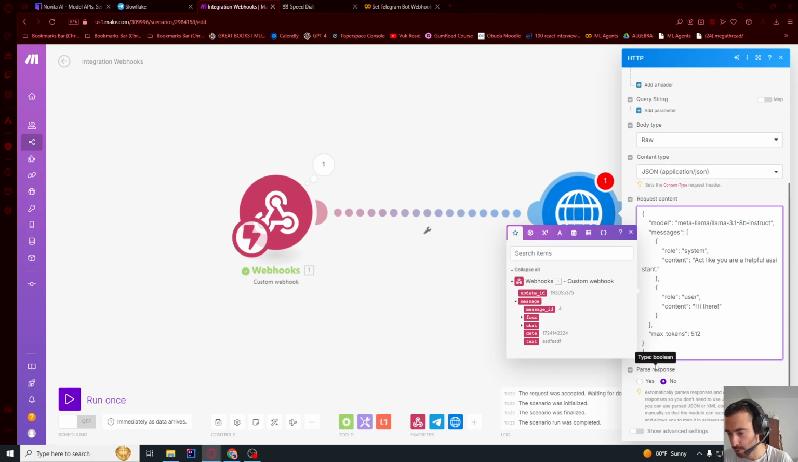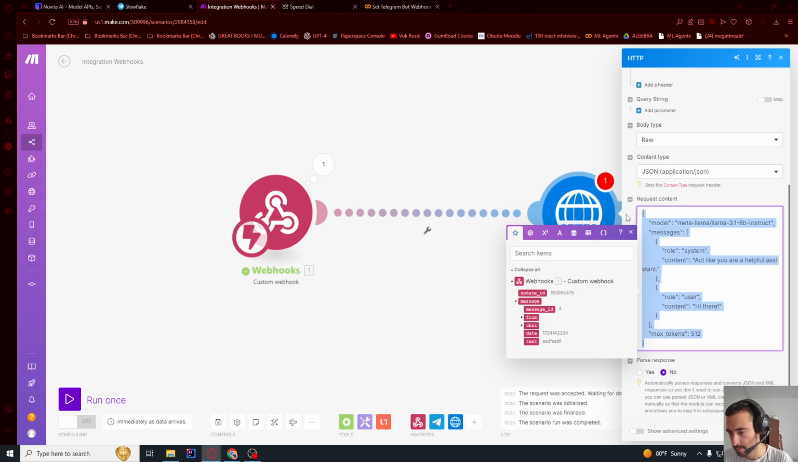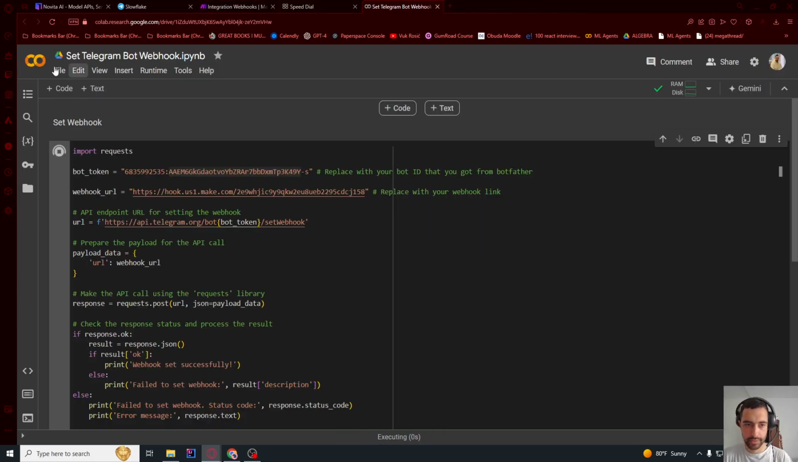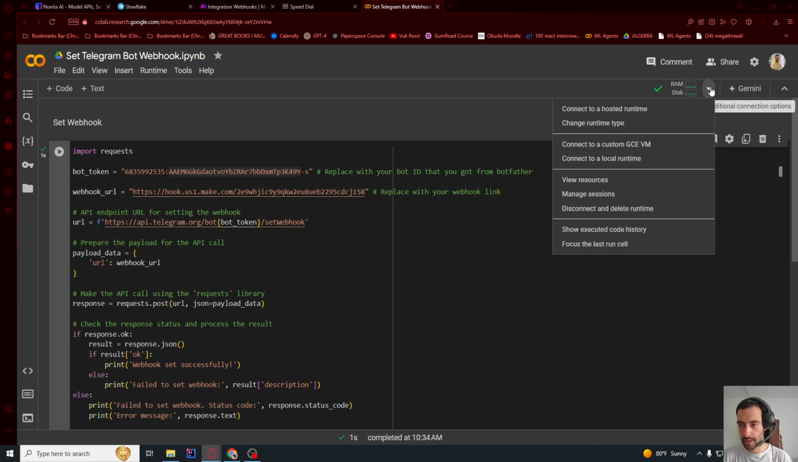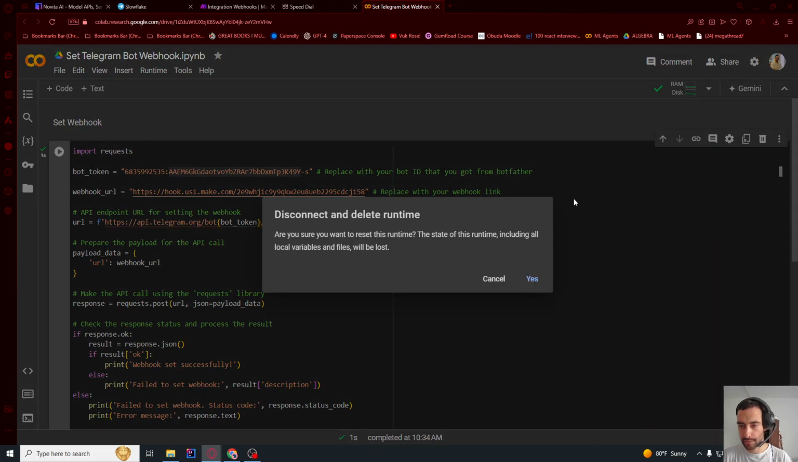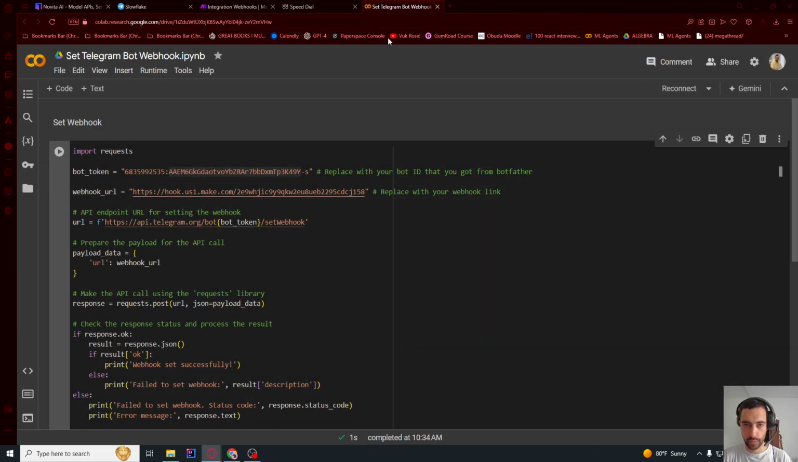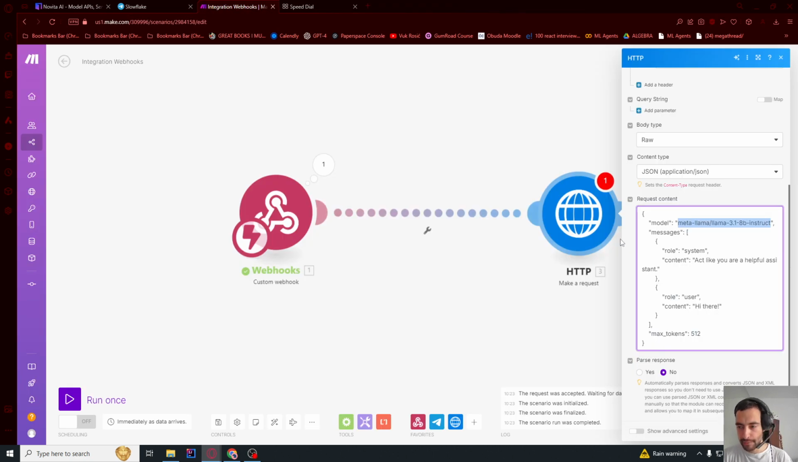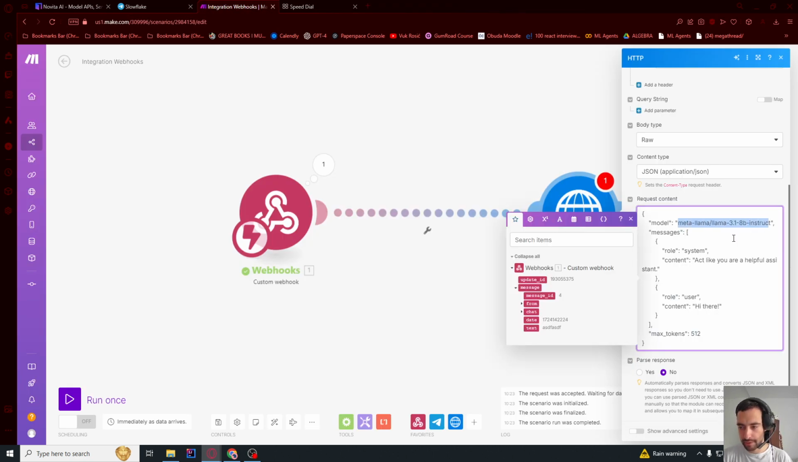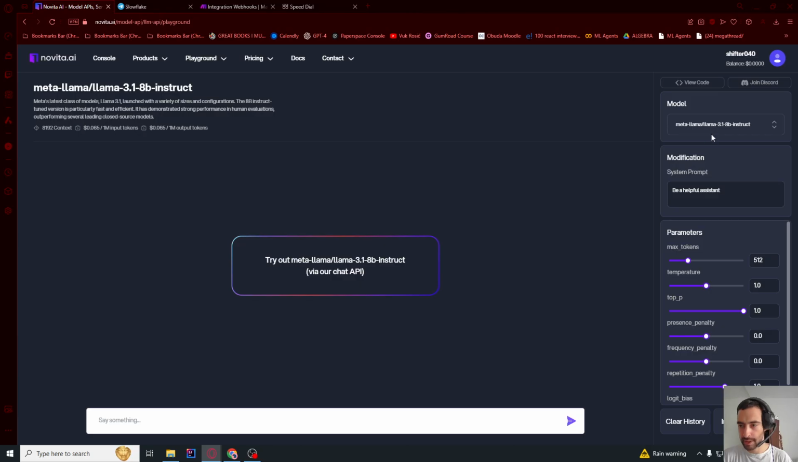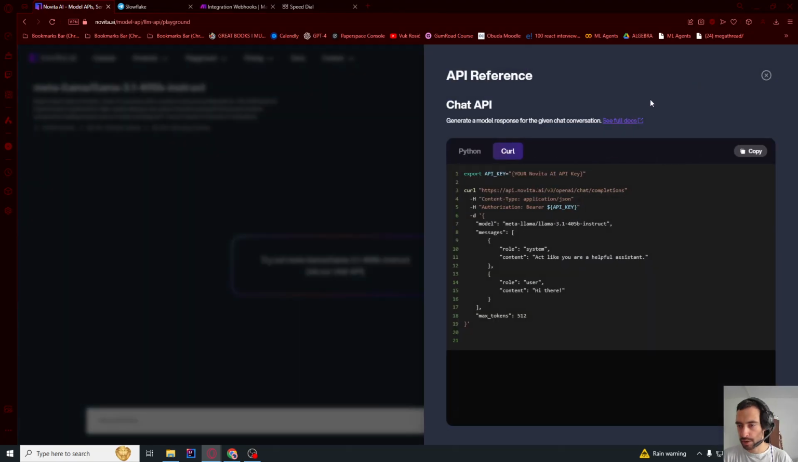So this is what we need to have. And just in your Google Colab, you can click here and disconnect and delete runtime, so we don't waste the resources. If you want to change this model from Llama 3 8B, you can go here to Novita and just close this, select a different model, and then go here to View Code, click here CURL, and copy the model name that's here, and then paste it there.